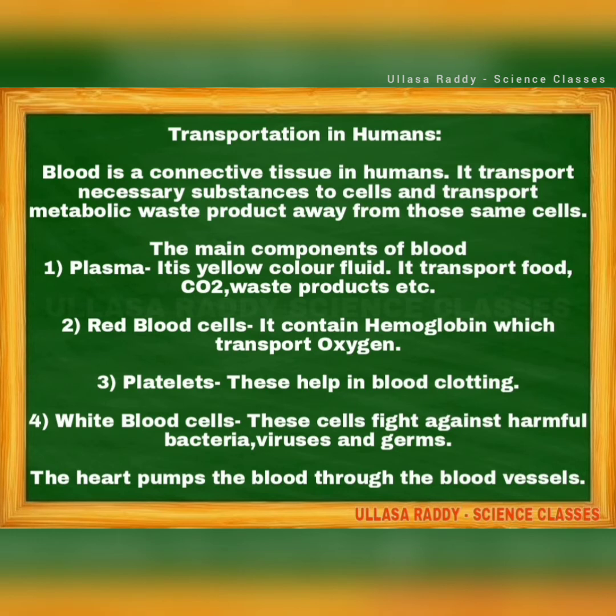The plasma is a yellow colored fluid. It transports food, carbon dioxide, waste products, etc. Then red blood cells, RBCs, contain hemoglobin which transports oxygen, and platelets help in blood clotting. And white blood cells fight against harmful bacteria, viruses and germs. The heart pumps the blood through the blood vessels. So here the main components of blood are plasma, RBCs, WBCs, platelets. Remember this: the plasma is a yellow colored fluid and it transports food, carbon dioxide and waste products.